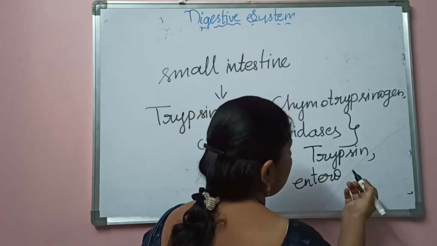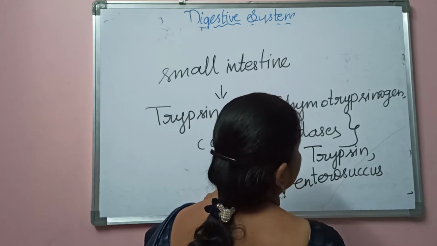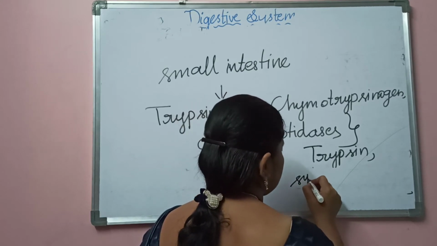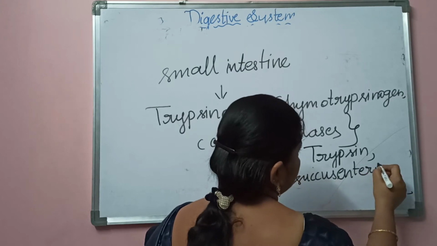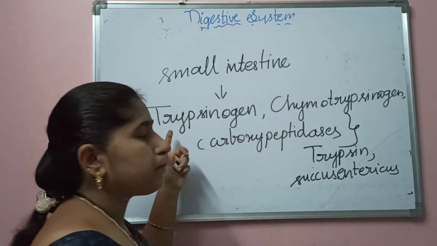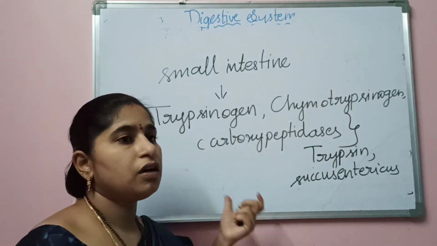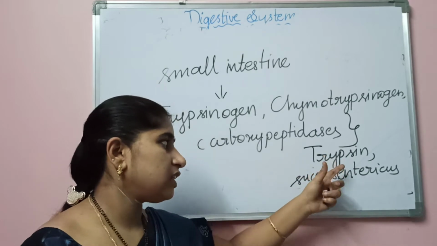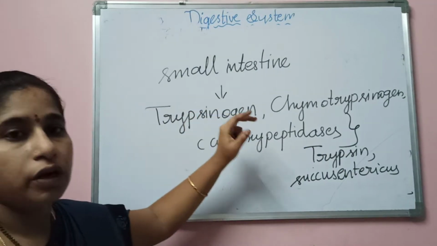called enterosuccus, or succus entericus, you can say succus entericus. So here this trypsinogen, chymotrypsinogen and carboxypeptidases will be released into the small intestine through the pancreas, and here the pancreas will be releasing the enzyme called trypsin for conversion of this trypsinogen into trypsin.